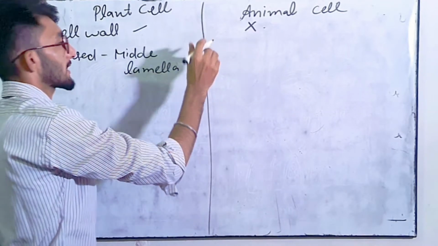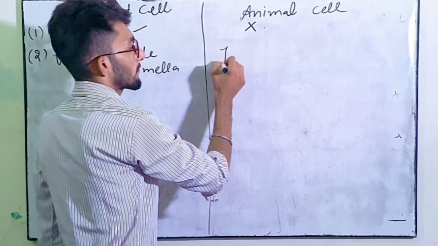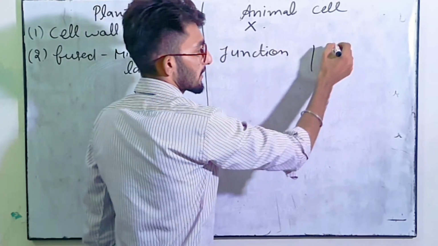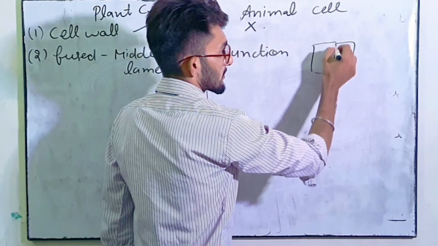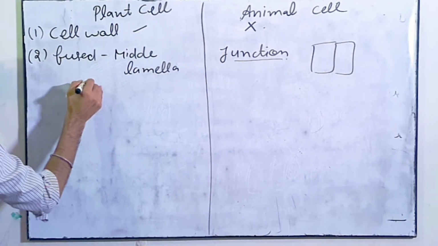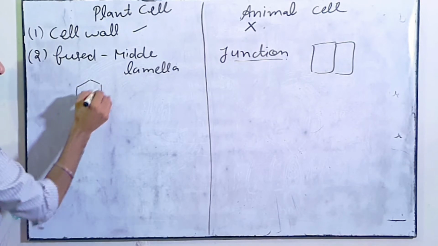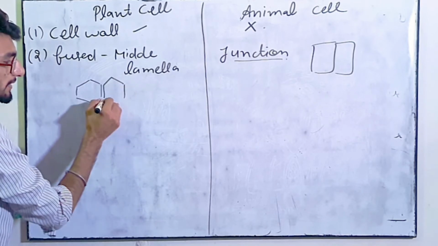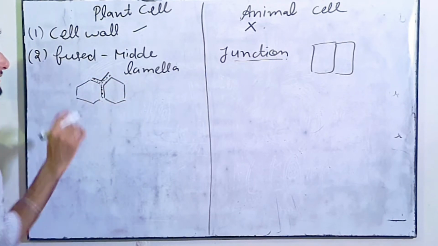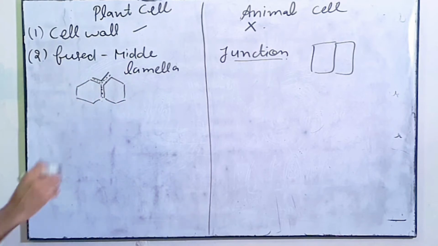But in animal cell the cells are fused by junctions. Like this is the first cell, this is the second cell. So there are junctions present. Okay, in plant cell there is middle lamella. Clear? So this portion between the cells is the middle lamella. So cells are fused by middle lamella.